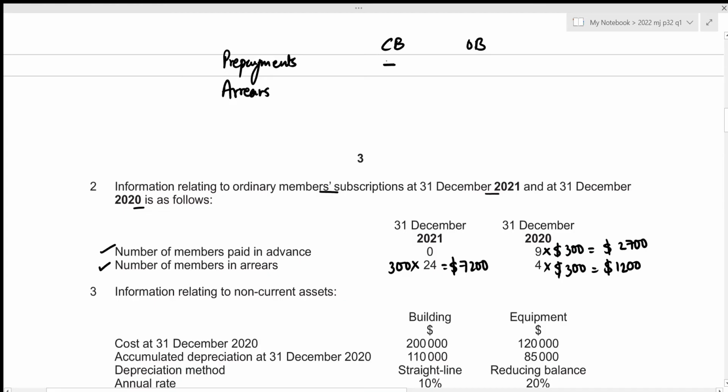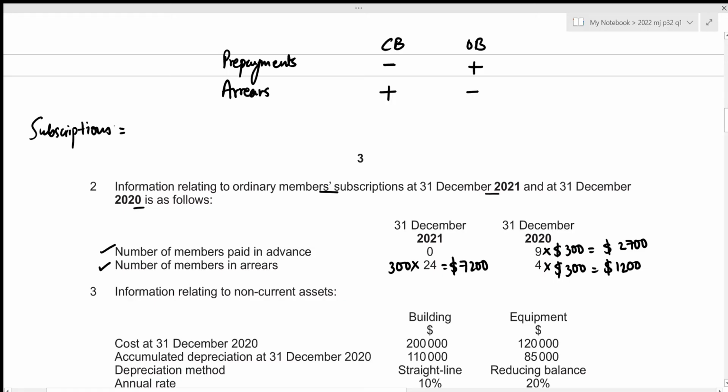So that's a negative. So if we figure out one of the signs for this, we can easily figure out the next one, because if our closing balance of prepayment is to be subtracted, then the opening balance must be added, and prepayments and arrears have exact opposite adjustments, which just means that if we're subtracting the closing balance for prepayments, we should be adding the closing balance for arrears, and if we're adding the opening balance for prepayments, we should be subtracting our opening balance of arrears. So let's adjust the total subscriptions.